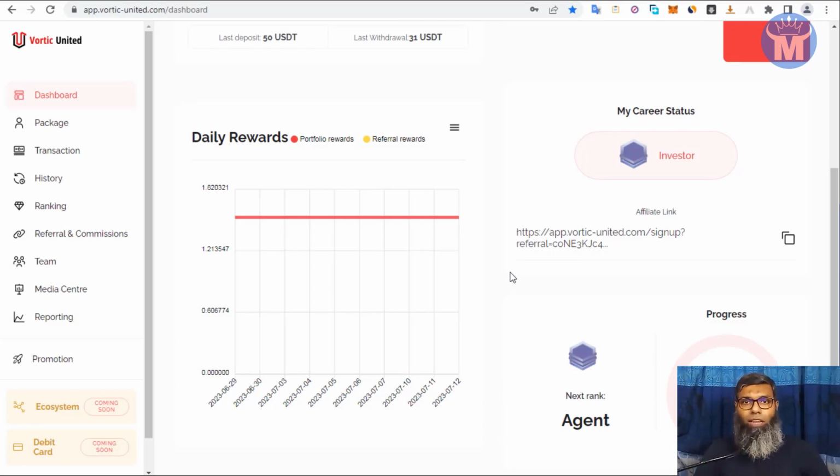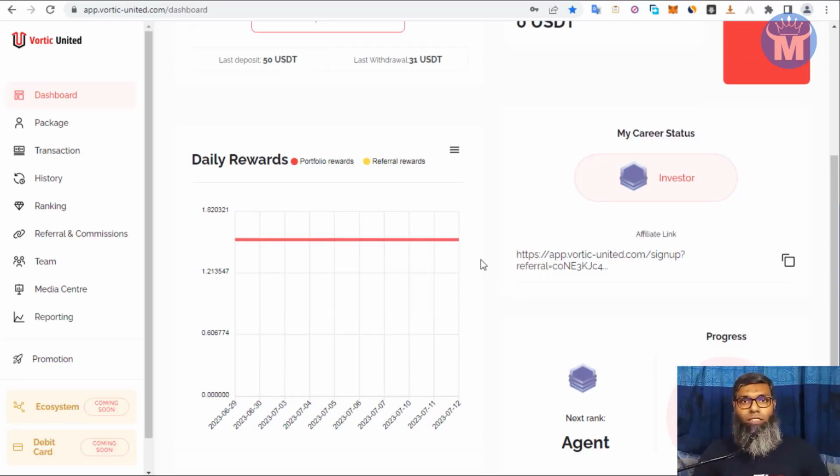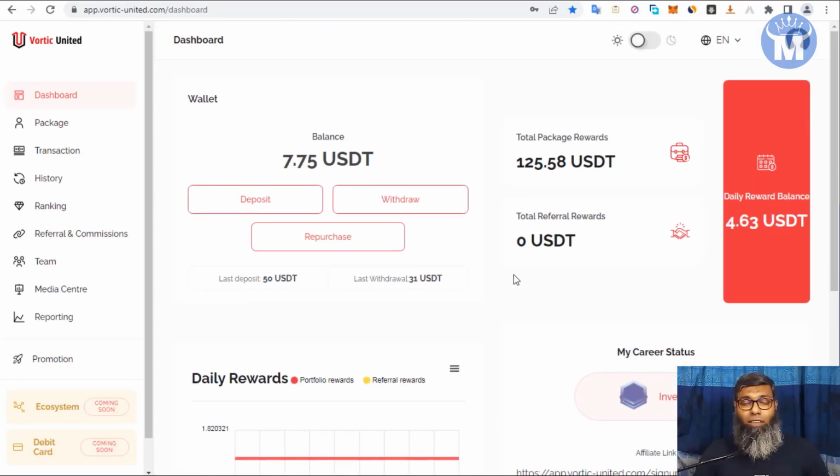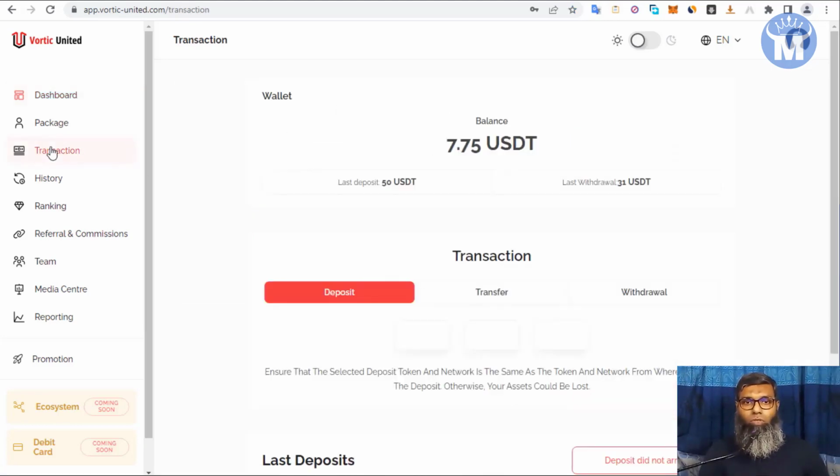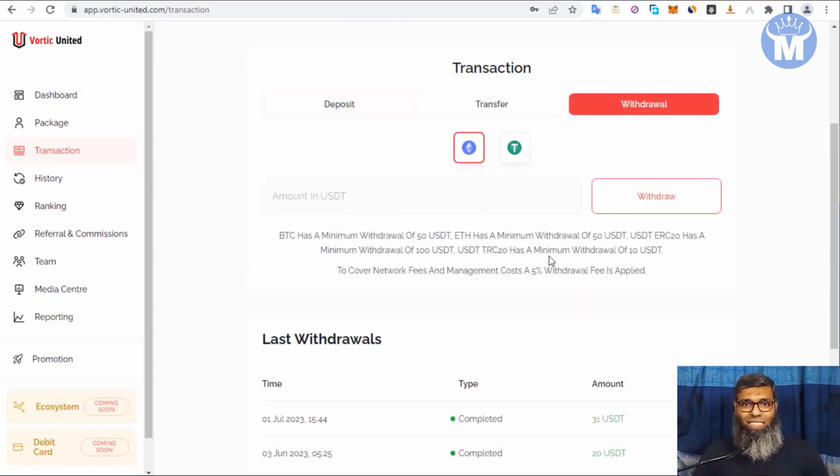The first ever site I have seen where the CEO of an investment site is speaking to their customers. This is really amazing. He is not hidden behind the curtain. He is in front of you. You can talk to him and you can learn about the system, how this works. So these things are really great. But if I go over to the withdrawal, these are all my 6 withdrawals.